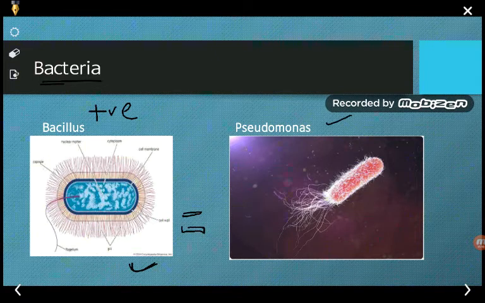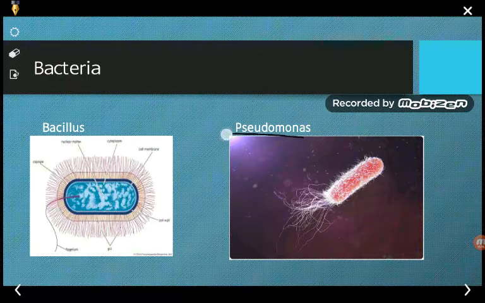So this is another picture, of a Pseudomonas. Pseudomonas is a genus of gram negative bacteria. This is a gram positive bacteria and this is a gram negative bacteria, and these bacteria help in the conversion of phosphate available in the soil from insoluble to soluble form. We know that certain phosphate solubilizing bacteria, for example Bacillus and Pseudomonas.